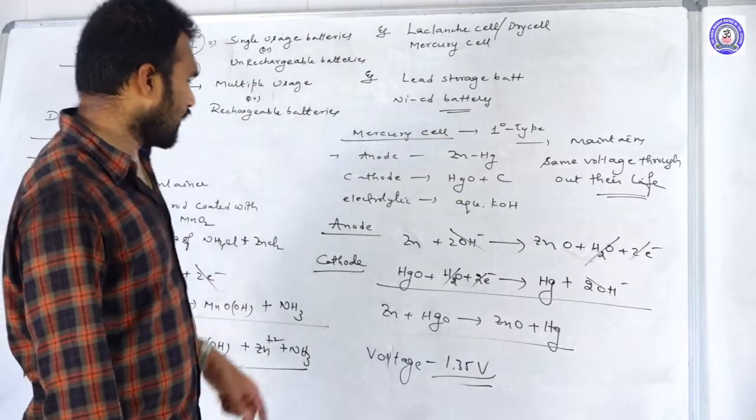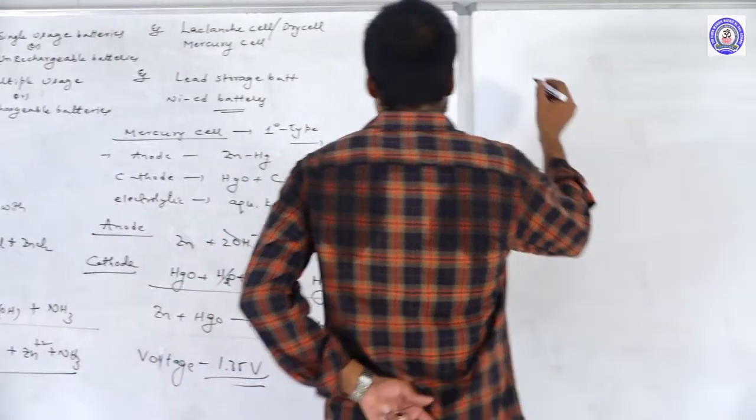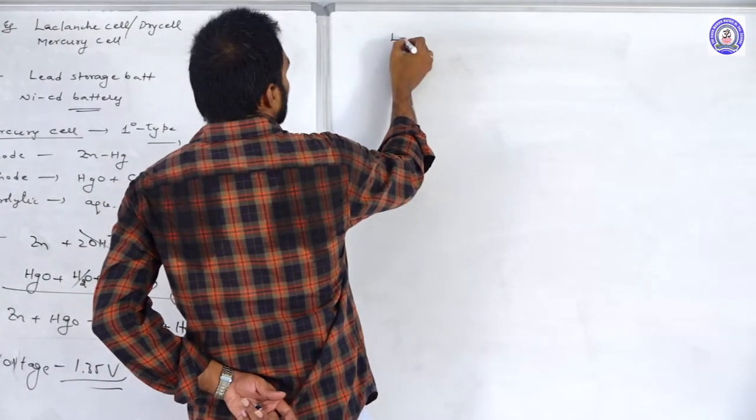Yes, let us move to the secondary battery, that is the lead storage battery.